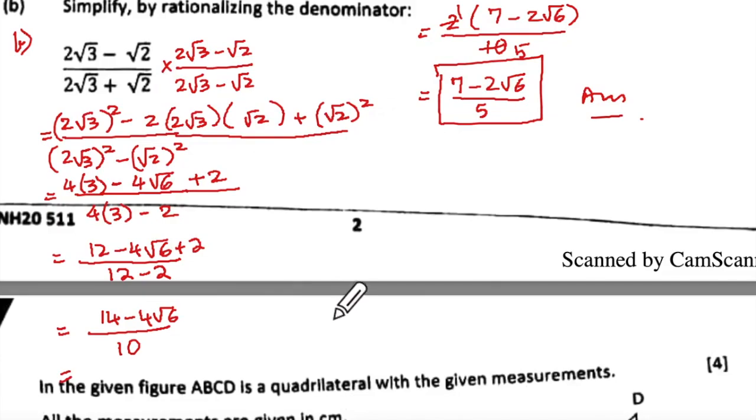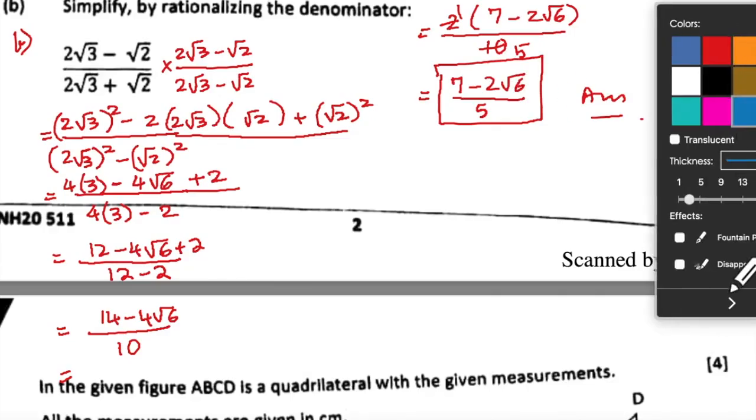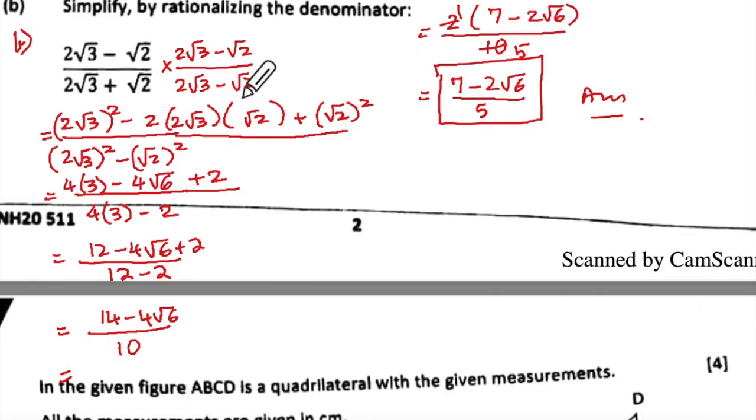Okay? Yes. Now suppose, listen to this. Sometimes, now remember this is the answer. Now I'm just going to change the color because I'm telling you how your teacher can change the question. The question did not have this. Supposing they tell you this is equal to a plus b root 6.